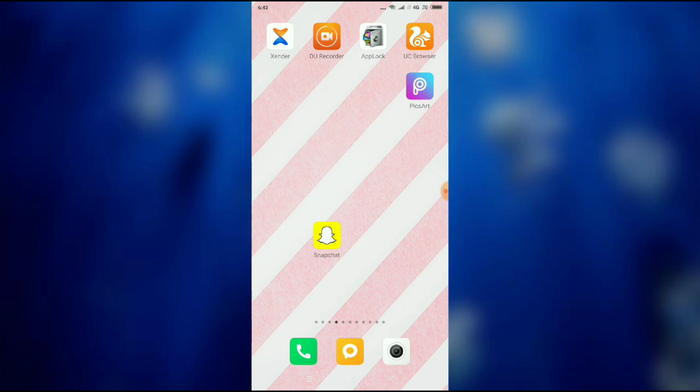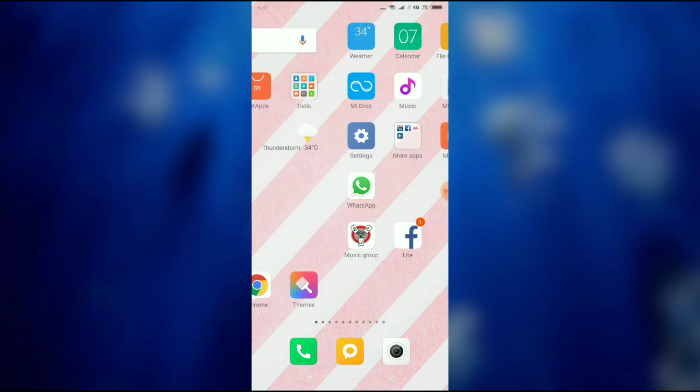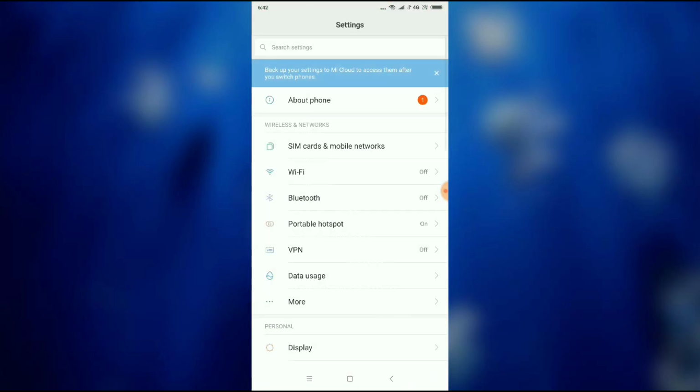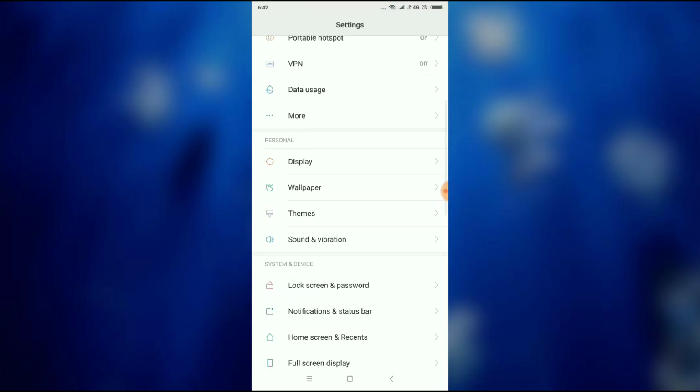In this video, I will show you how to change notification sound in Snapchat app. So guys, for this you have to go to your settings and then you have to go to sound and notification.